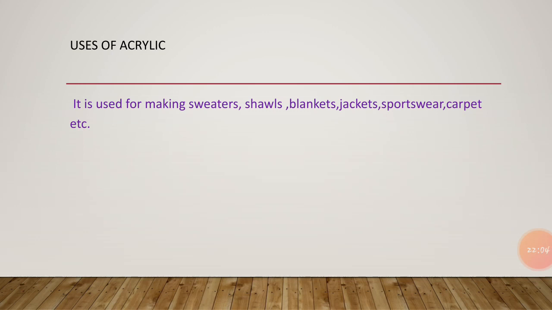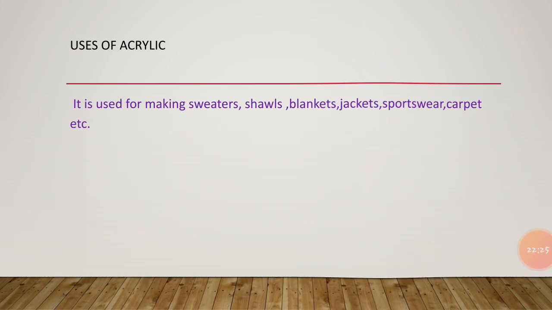Polywool is a mixture of polyester and wool. Terrycot is a mixture of terylene and cotton. So this is the answer to this question.